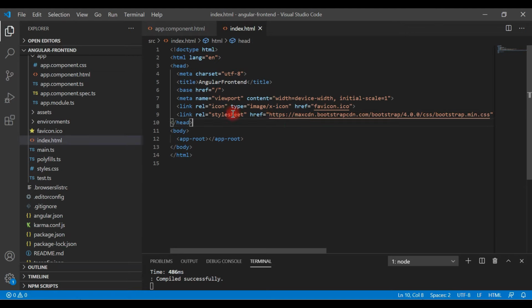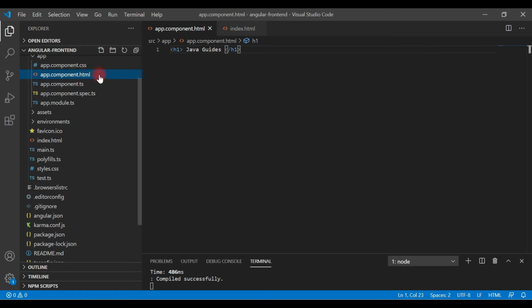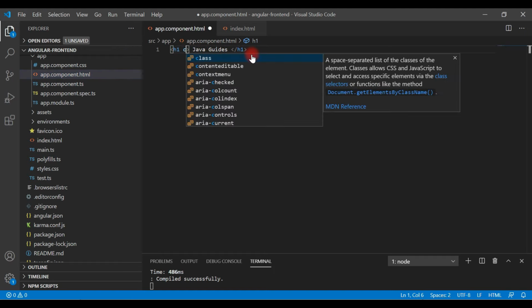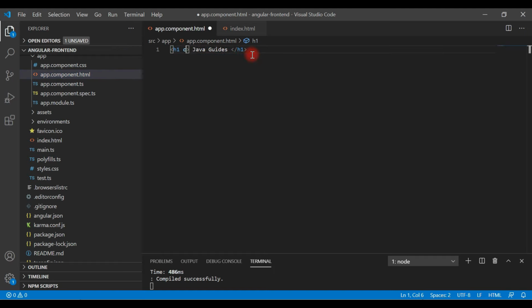Now in order to check whether Bootstrap is added to our Angular project or not, I will go to the app.component.html file, and here I'm going to add a Bootstrap CSS class.